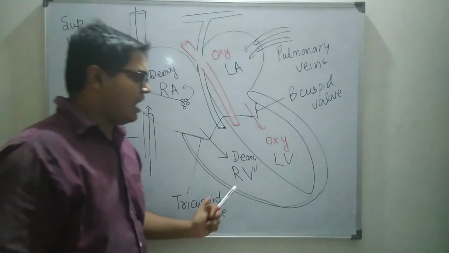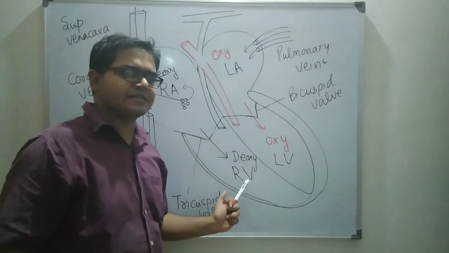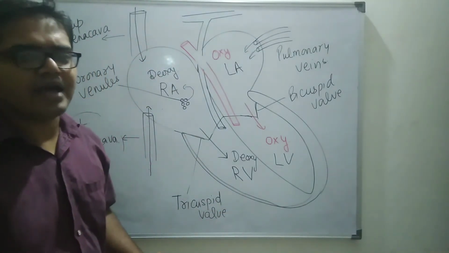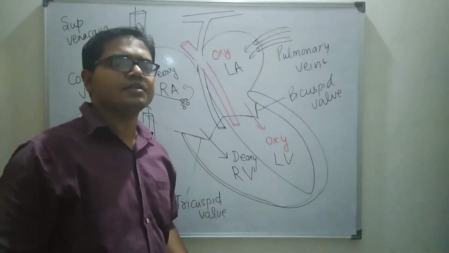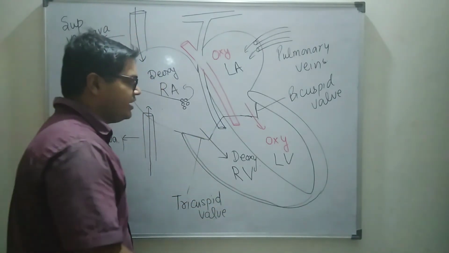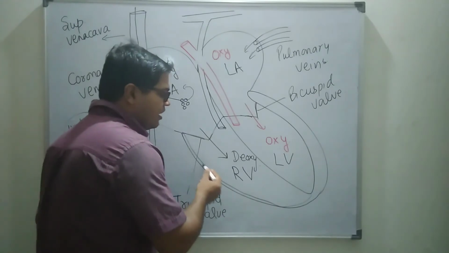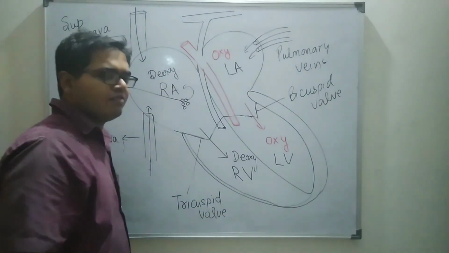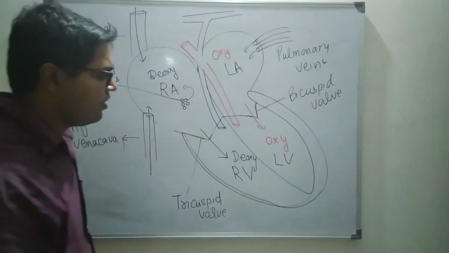What happens after the third phase of the cardiac cycle? Now the final phase of the cardiac cycle starts, that is ventricular systole. During ventricular systole, the depolarization of the ventricles occurs.